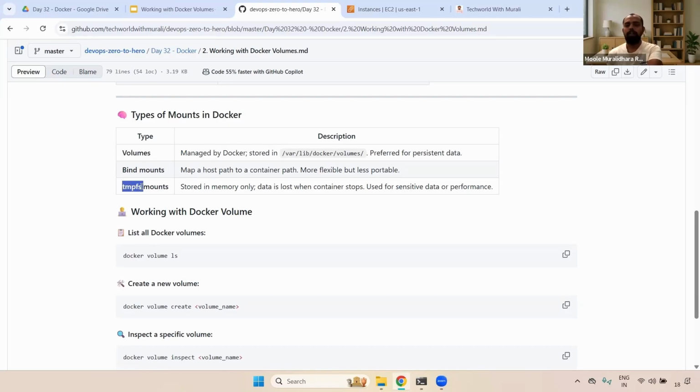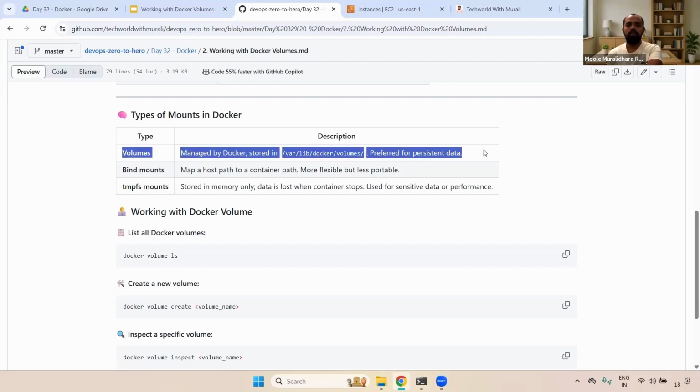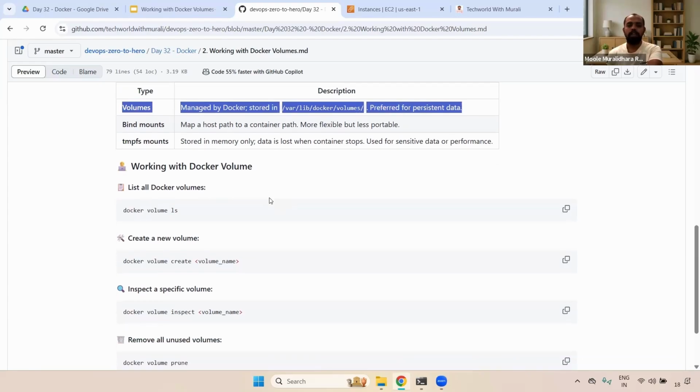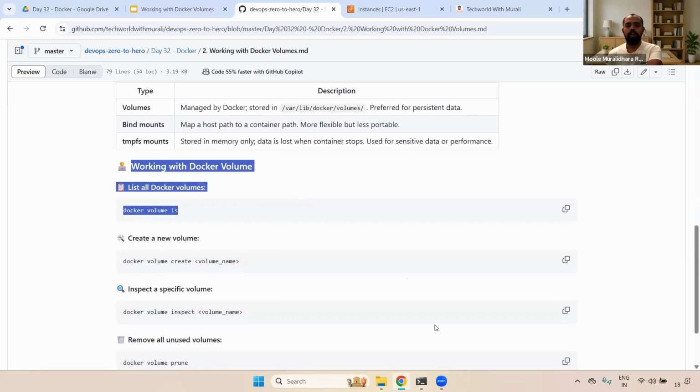And tmpfs, it means temporary file system, or we can call it a temporary in-memory file system. This is stored inside the container memory only. Once you delete the container, the data will be lost. Usually we use tmpfs for sensitive data or for performance-related needs. But 99% of the time we will use volumes only. We'll discuss the volume concept, and we can see a demo so that you get more idea.